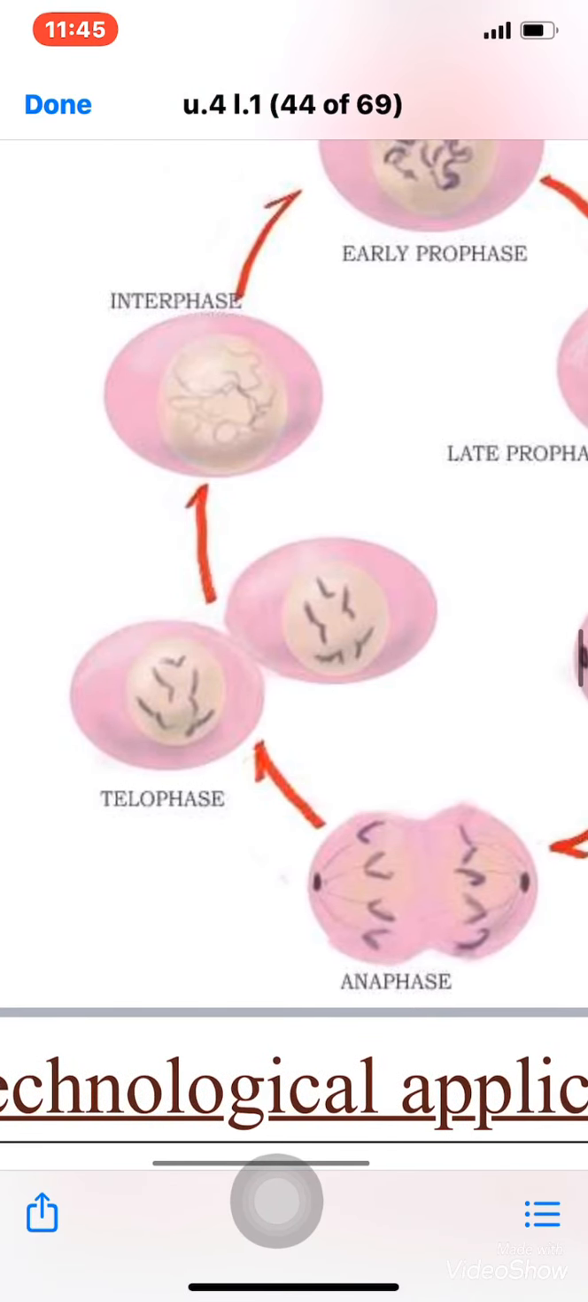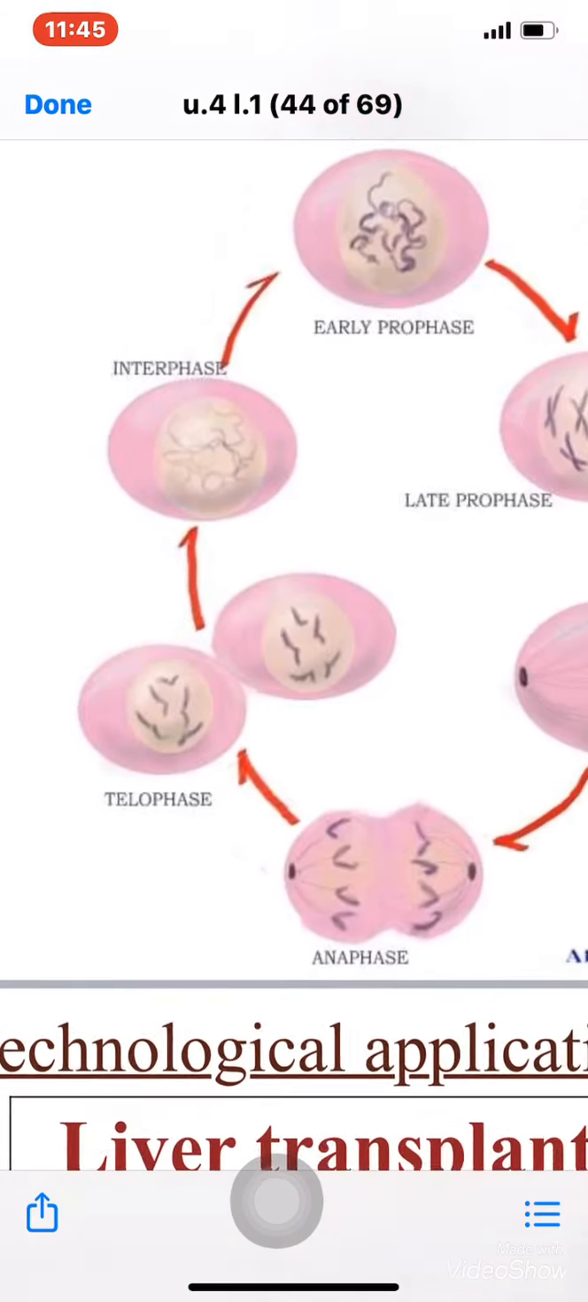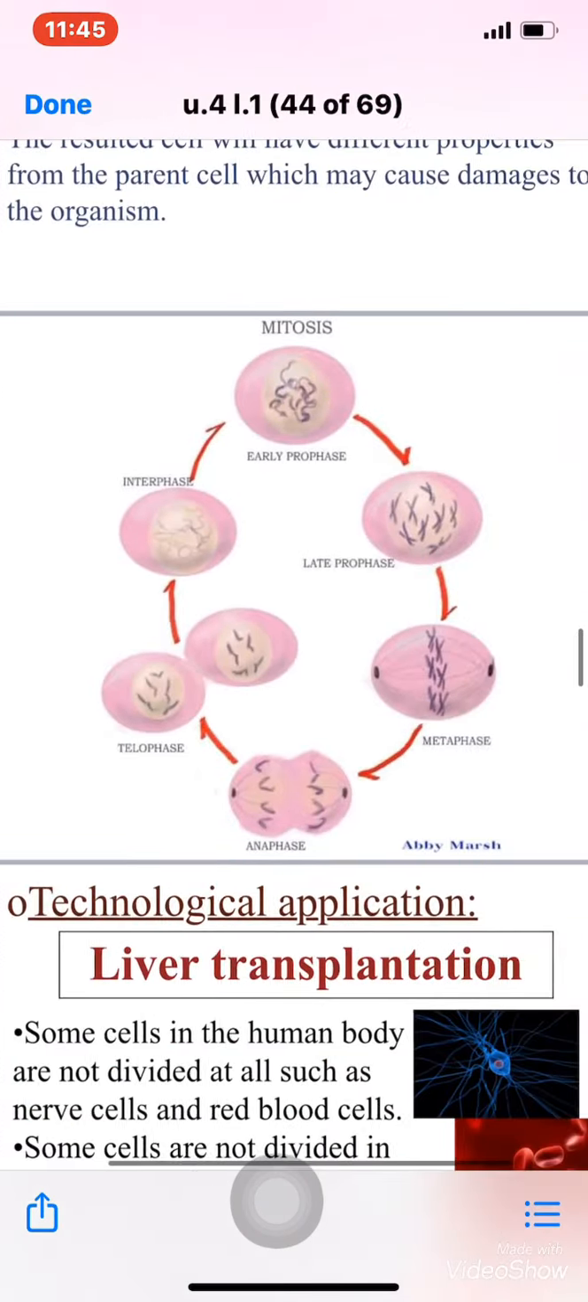In the telophase, two cells separate from each other. The cytoplasm separates, where the nucleolus starts to form again, and the nuclear membrane starts to form again. Okay, two cells are separated from each other into two sister cells. They are the same as the parent cell, and this is the mitosis division.